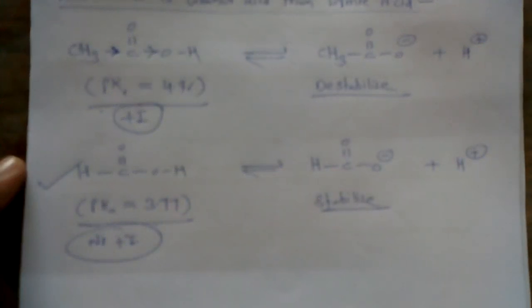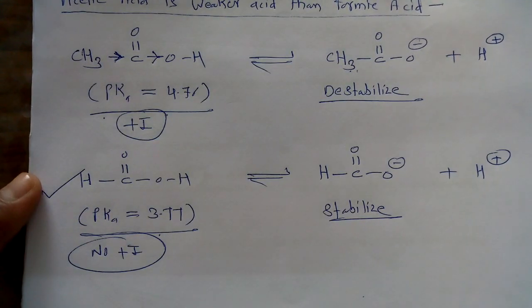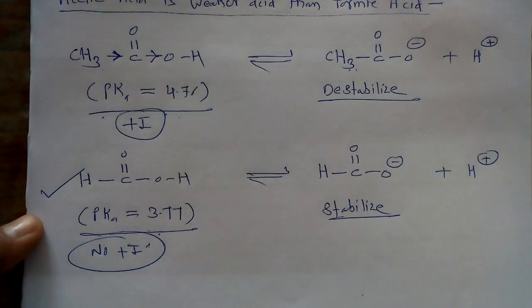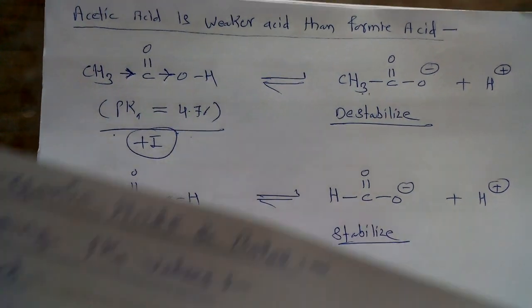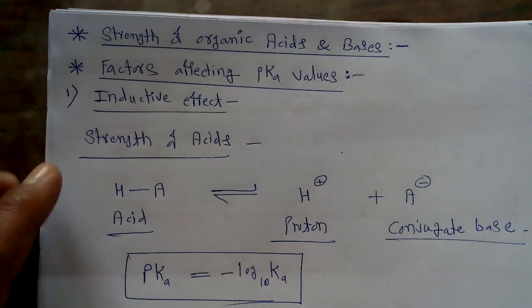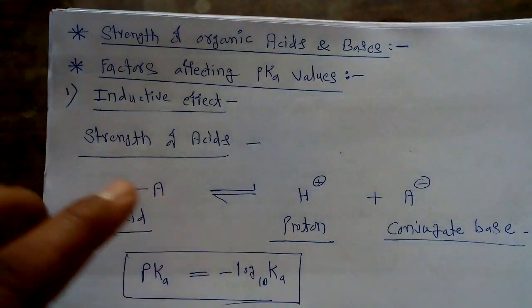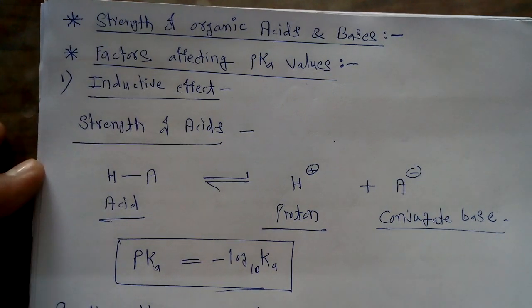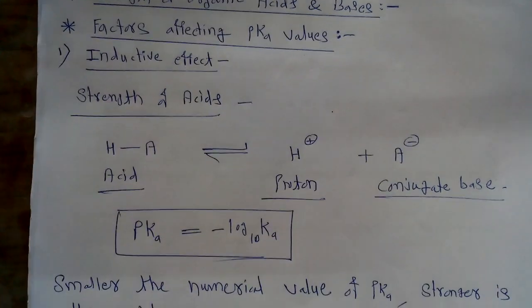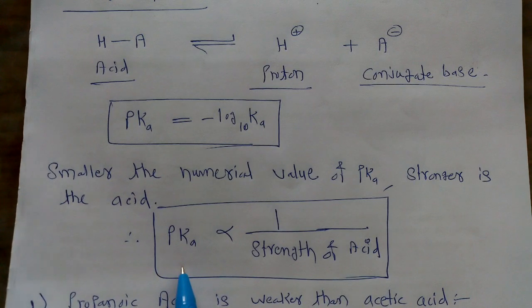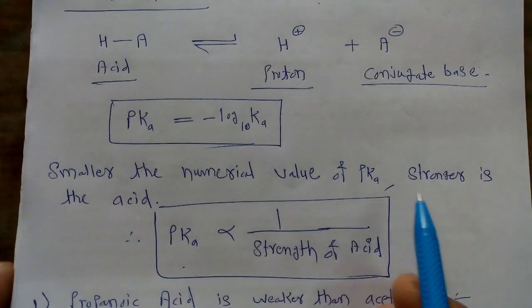So in this way we can compare the acidity of two different organic acids depending upon their pKa values as well as upon the stability of the particular conjugate base. So in the current lecture we started a new topic, the strength of organic acids and bases. We have to study the different factors which affect the pKa values. The first factor we started today is the inductive effect, and in that we already studied the strength of acids, how it can be measured in terms of pKa. The smaller the numerical value of pKa, the stronger the acid.